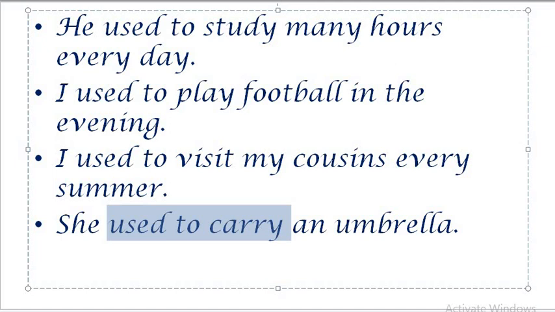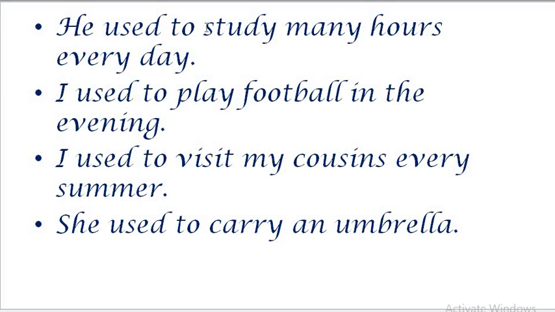Used to can also be used with state verbs. State verbs are those verbs in which you tell about a state of affairs, not simply actions. Here we have used all action verbs. State verbs are verbs like hate, love, etc. With used to, you can use state verbs also.